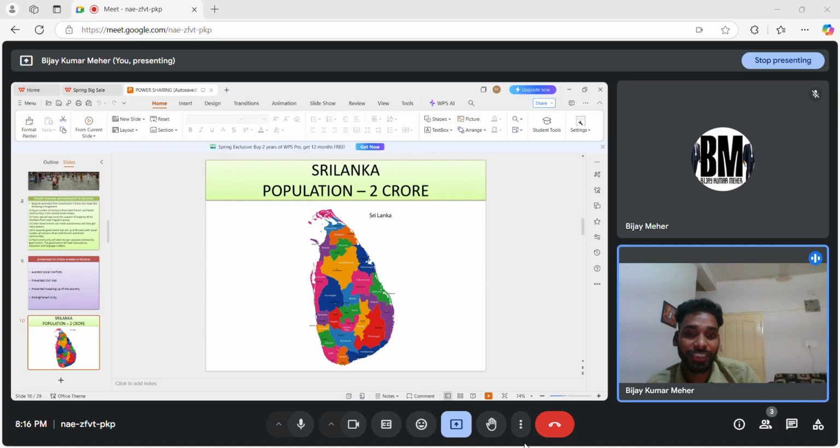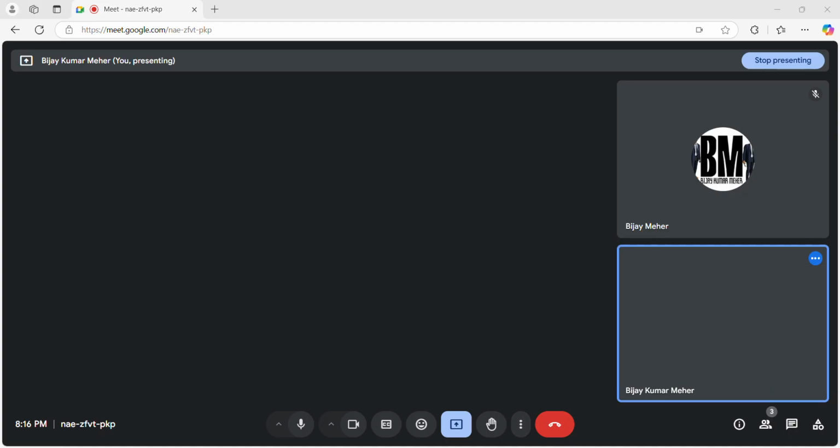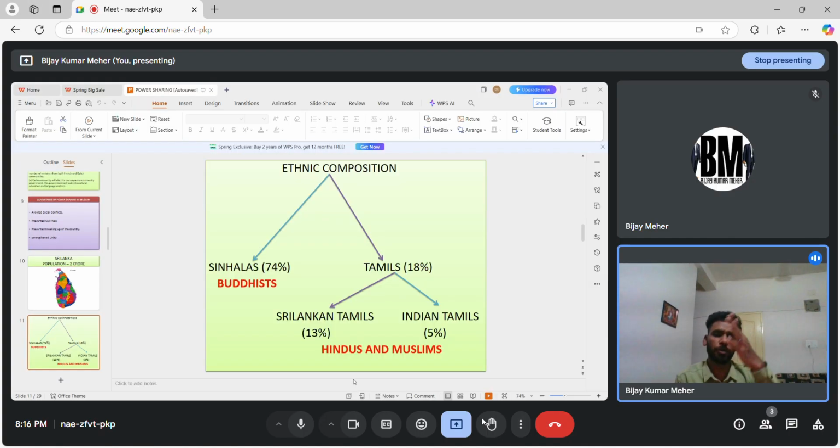So let's talk about the next case study of Sri Lanka. So basically Sri Lanka is on the southern coast of India and it is an island nation. The capital is Colombo and it has 2 crore population. Now let's talk about the ethnic composition of Sri Lanka. Again, this question is the most important question.